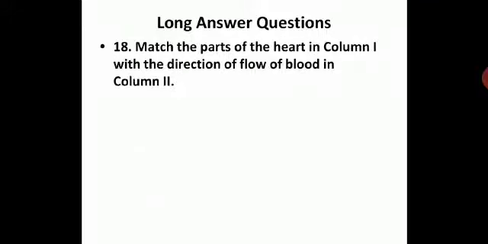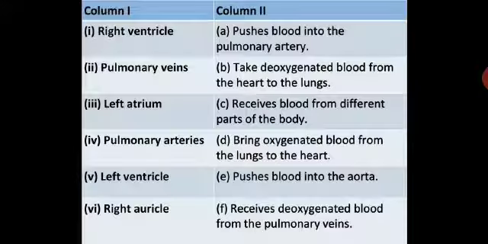Question number 18. Match the parts of the heart in column 1 with the direction of flow of blood in column 2. So you should know about the flow of blood in the various parts of the heart, which you have already learned. Column 1 has right ventricle, pulmonary veins, left atrium, pulmonary arteries, left ventricle and right auricle.